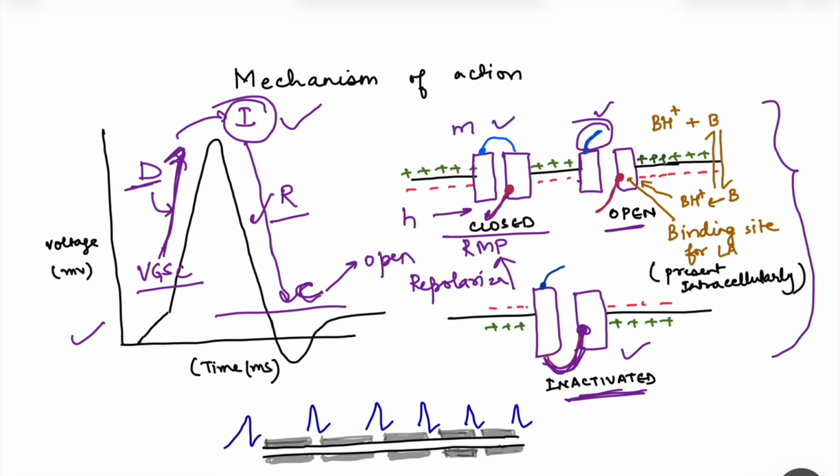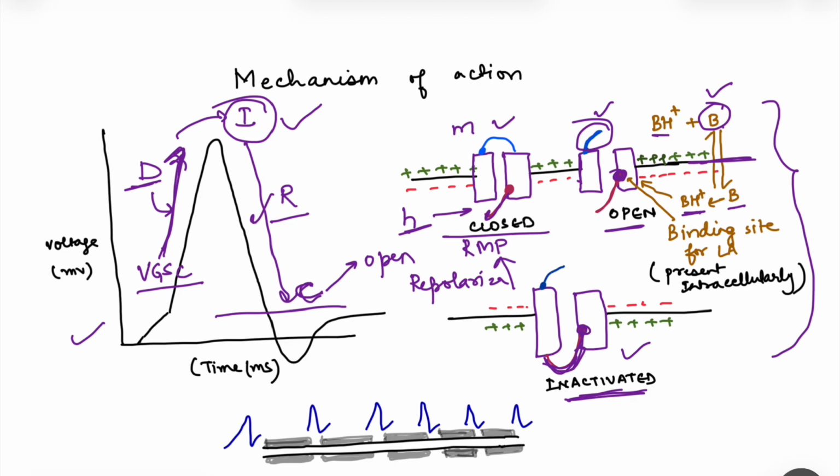Okay, so how is this happening? So this is the local anesthetic. Actually, local anesthetics are weak bases. So this is the base, and this is the undissociated weak base. This weak base in undissociated state crosses the cell membrane, because then it will be lipophilic, it can cross the cell membrane, and once it crosses, it again dissociates into its ionic form, and then it binds to the binding site present on the H gate.